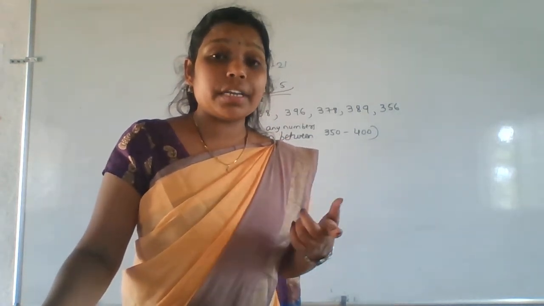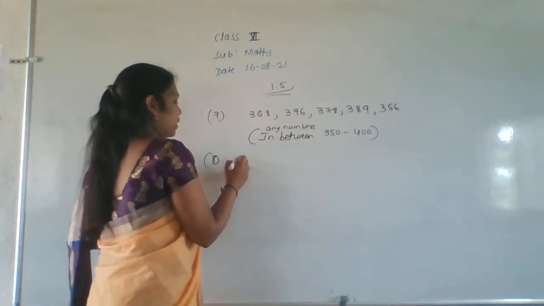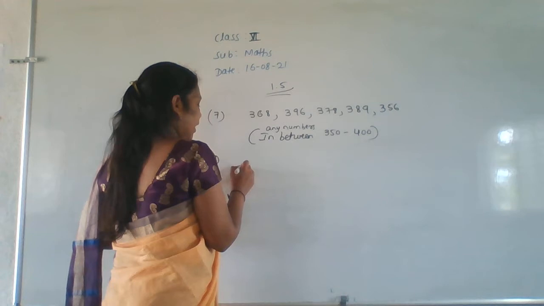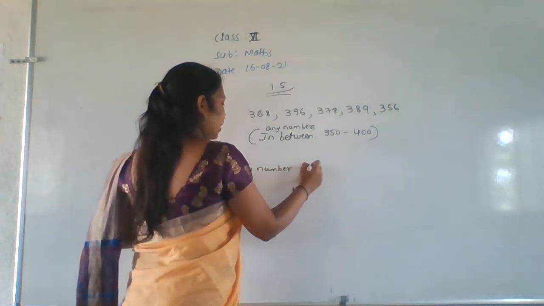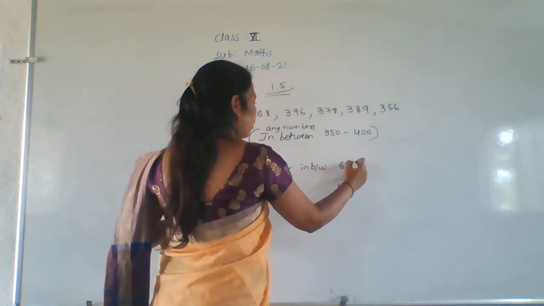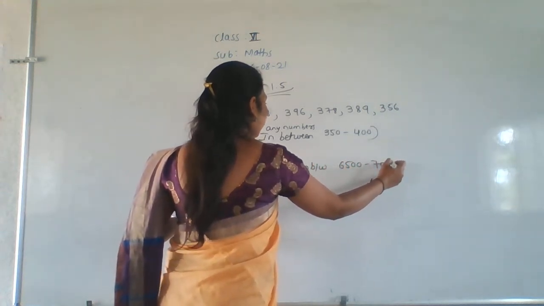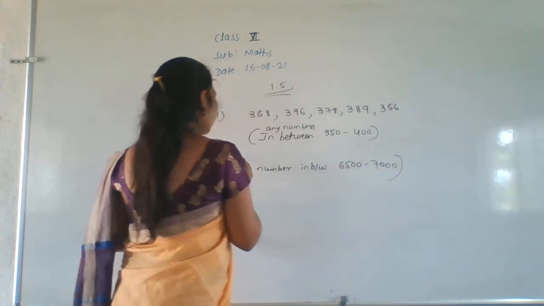Then what is the middle number here? 6500. Right. So write here any number in between 6500 to 7000. You can write in between these numbers. So what is the answer?